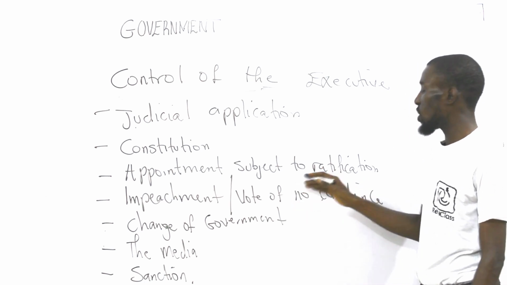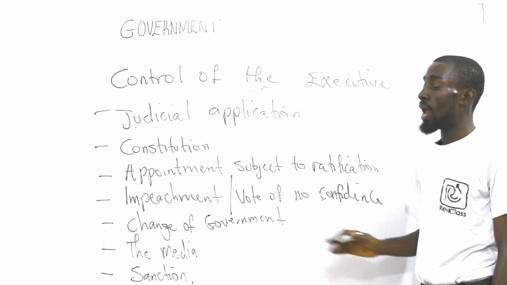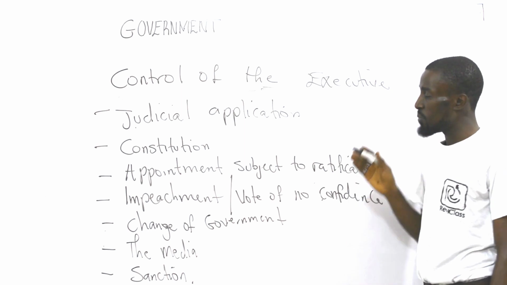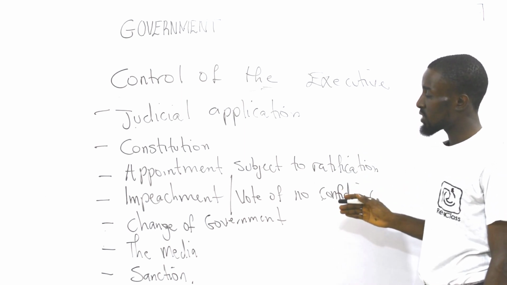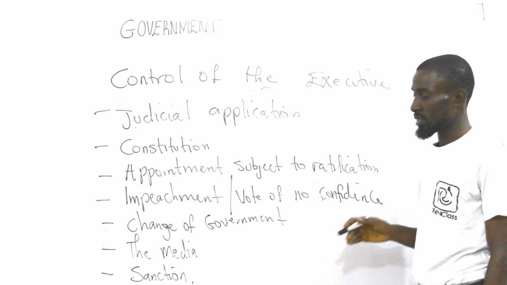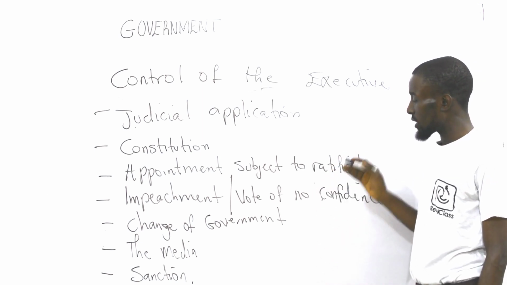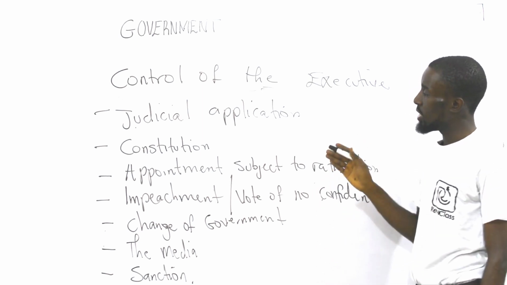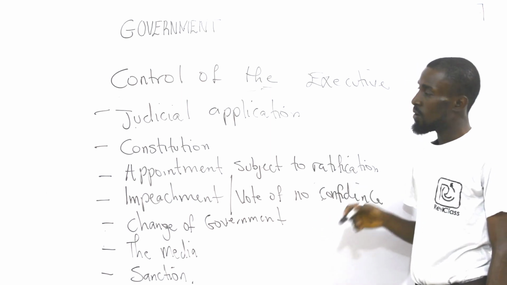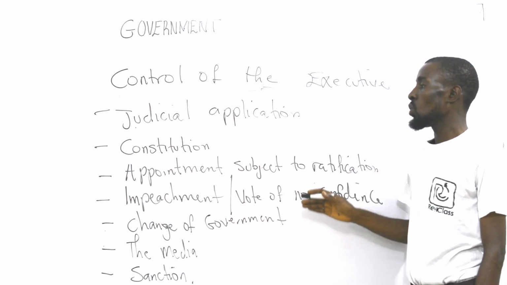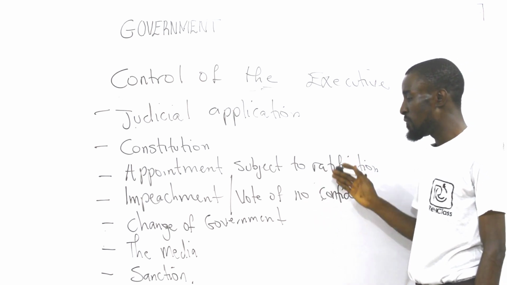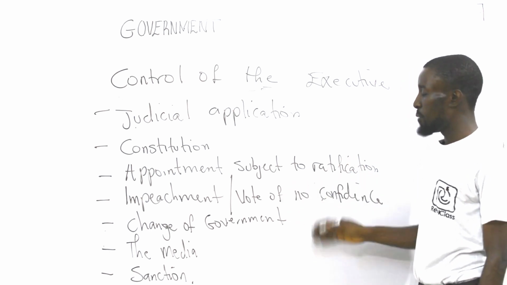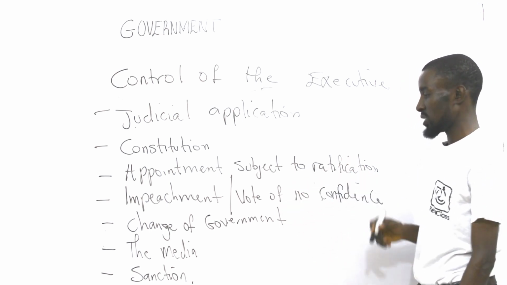The appointment subject to ratification. The appointment of ministers and ambassadors, and of course judicial officers, are subject to ratification by the National Assembly. In that case, the National Assembly controls the executive organ. Then what about impeachment or vote of no confidence?